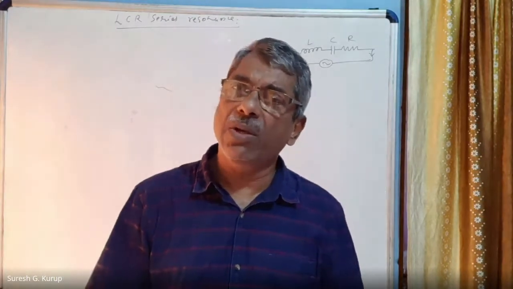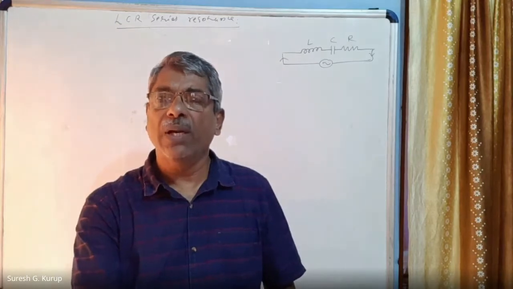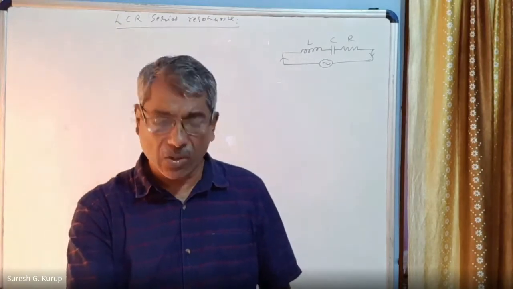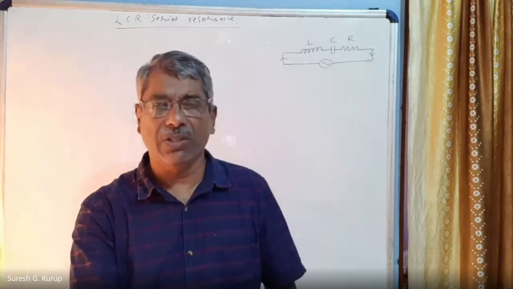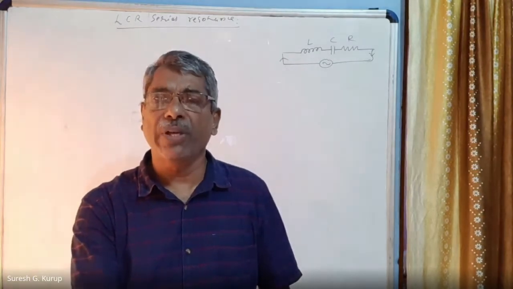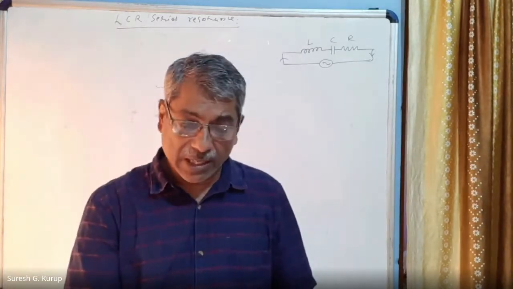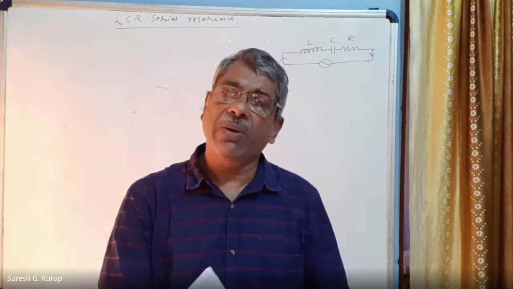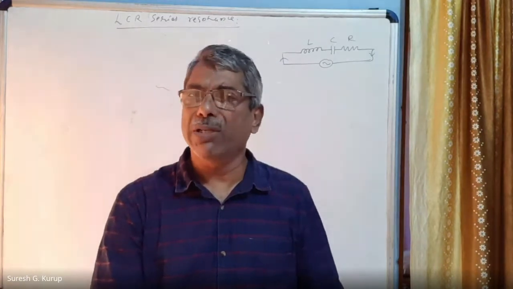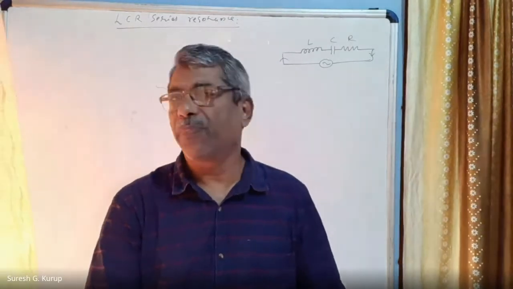In electricity also, there are cases when we can observe resonance. That resonance is called electrical resonance. In AC circuit, electrical resonance can be observed in LCR series circuit. So the LCR series circuit is at electrical resonance when the circuit power factor is unity.